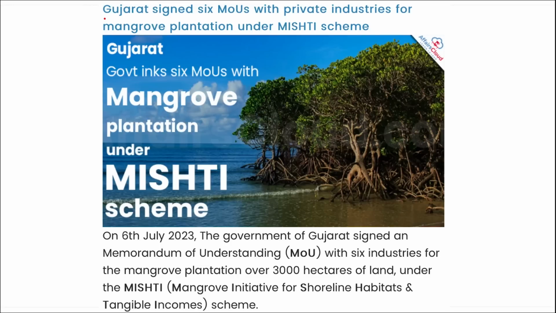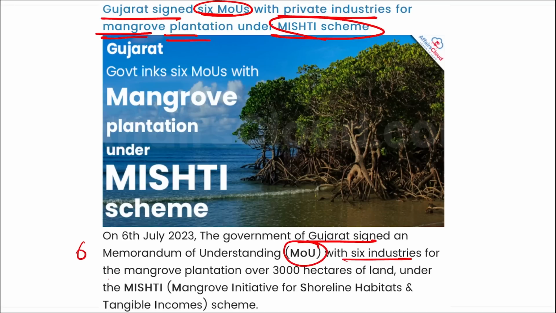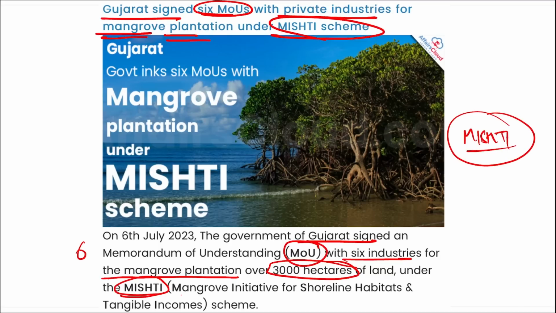Next is Gujarat. Gujarat recently signed 6 MOUs with private industries for mangrove plantation under the Mishti scheme. I repeat, the Government of Gujarat recently signed 6 MOUs with 6 industries for the mangrove plantation of over 3,000 hectares of land under this Mishti Yojana. First of all, what is this Mishti Yojana? We discussed it 2 to 3 days back. Mishti is for Mangrove Initiative for Shoreline Habitats and Tangible Incomes.